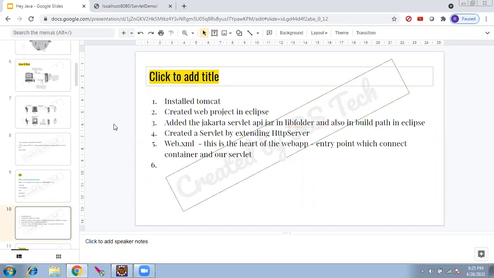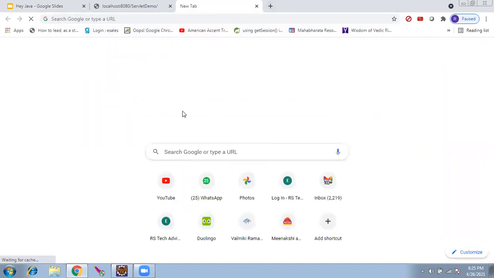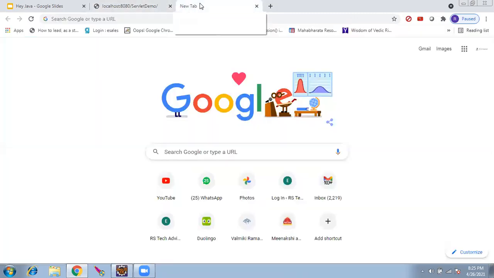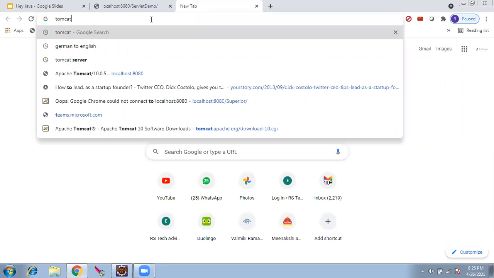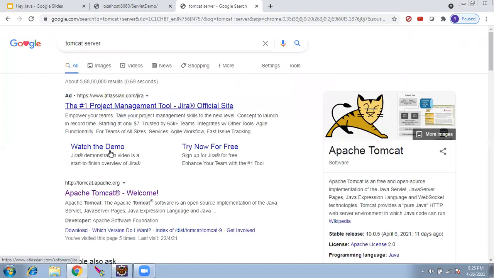Now we will create one simple website to understand this concept. We will install Tomcat. I have shared the link the other day. You can go to the Tomcat server site, take the latest version from it, and just install Tomcat. There are exes. Tomcat.apache.org. It's a project from Apache.